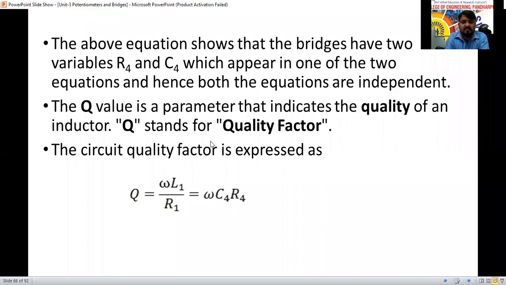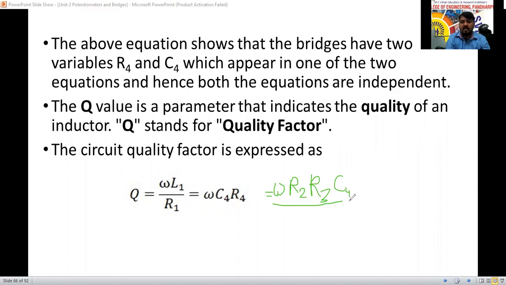Okay. So Q stands for quality factor here now. That is the inductor quality we are going to check. The circuit quality factor is expressed as omega L1 divided by R1. We know the formula for L1. What is the L1 formula? Previously we have derived that one. L1 is R2 R3 into C4. For omega, I will keep it as it is here.